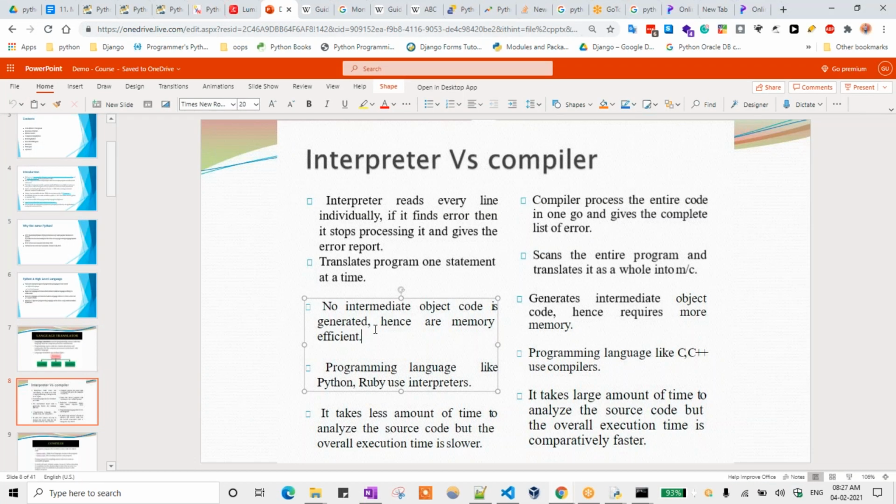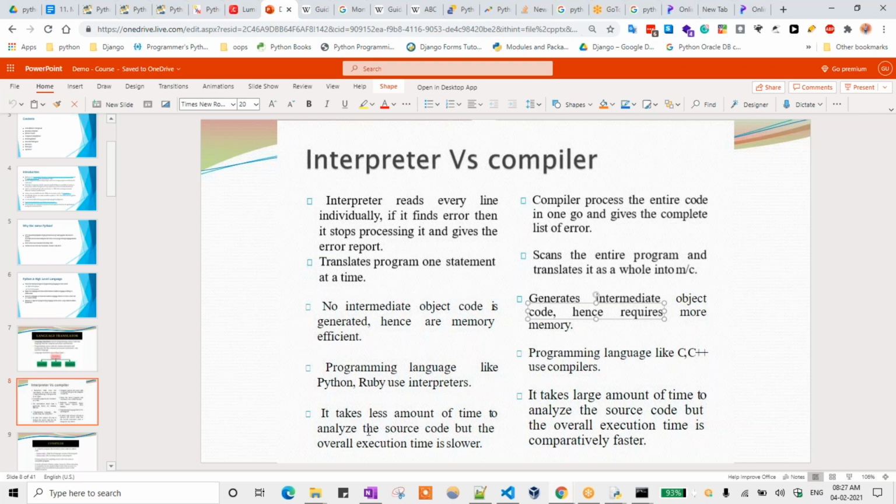No intermediate object code is generated in the interpreter, hence it is memory efficient. A compiler generates intermediate code, hence requires more memory. In Java, we first need to compile and then run, so the intermediate code is also present. That's why it takes more memory when we run Java, C++ or C applications. Programming languages like Python and Ruby use interpreters. Languages like C and C++ use compilers.